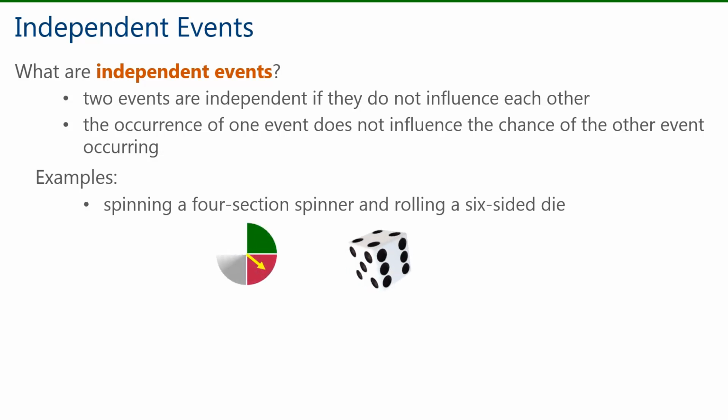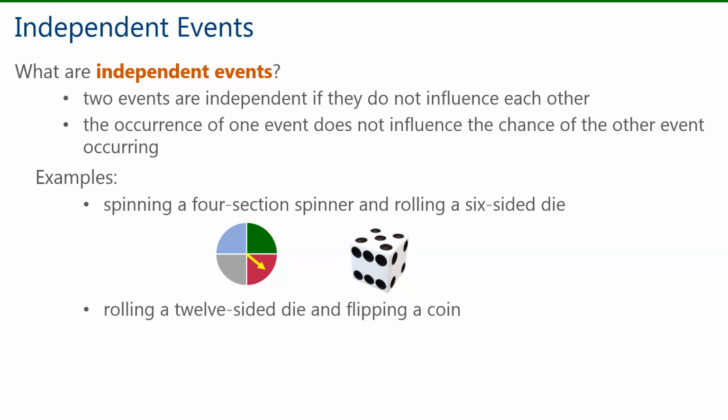For instance, if you spin a 4-section spinner and roll a 6-sided die, what happens on the spinner has zero influence on what happens when you roll the die. If you roll a 12-sided die and then flip a coin, what you roll on the 12-sided die will not impact the flip of the coin. The events are independent.